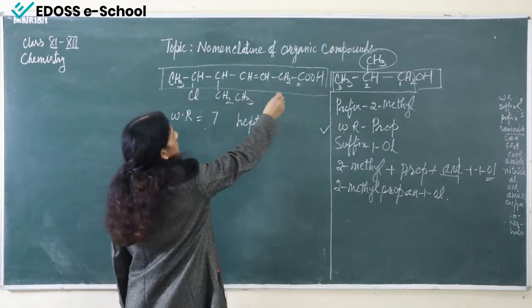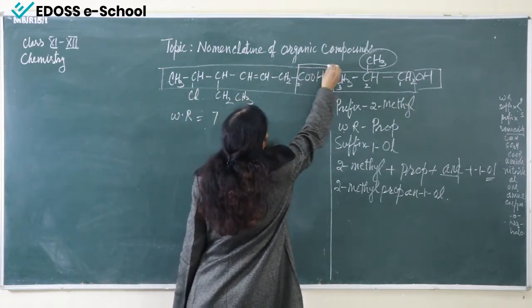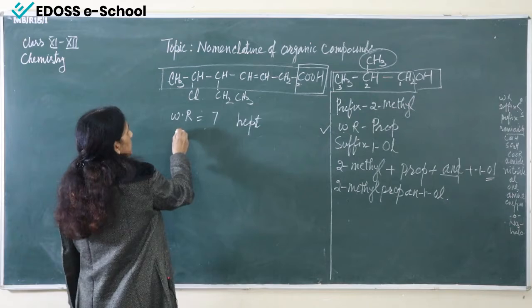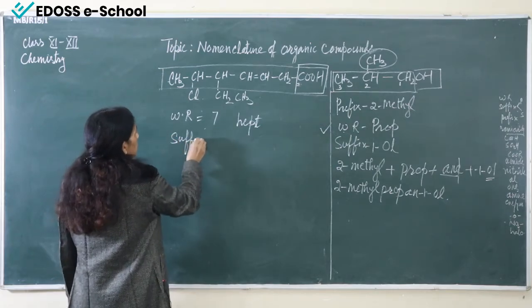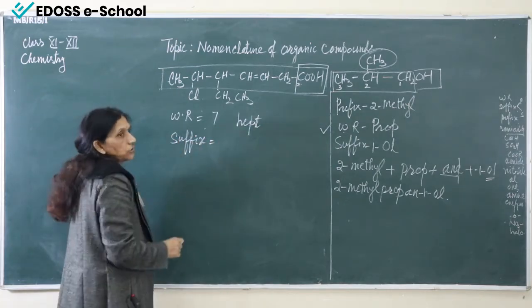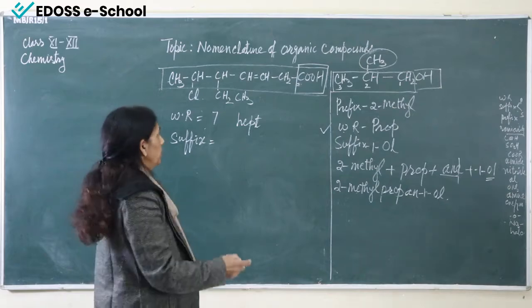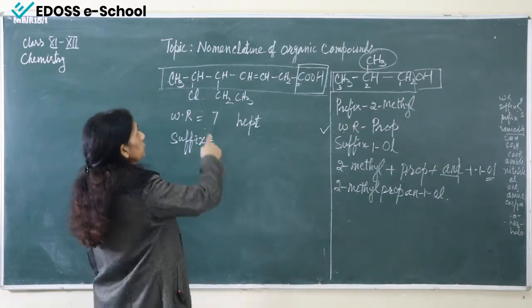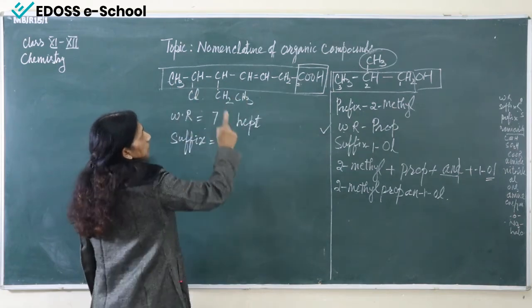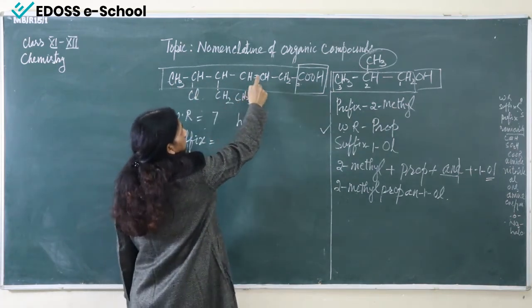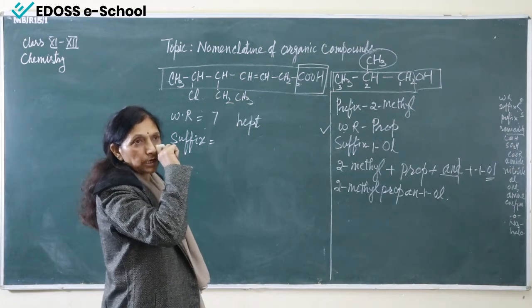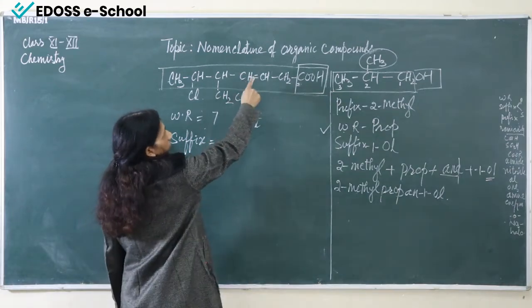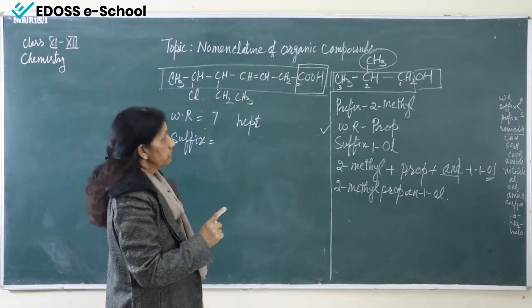So we will write here suffix. Now for suffix, we have to see the primary suffix and the secondary suffix. In the primary suffix we can see that 2 carbon atoms are joined by a triple bond. So this bond is present here.